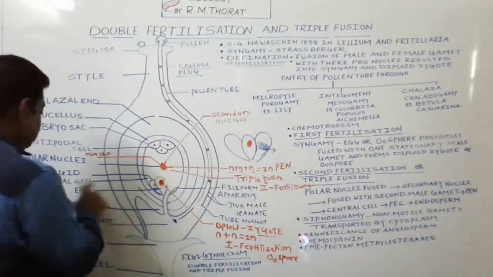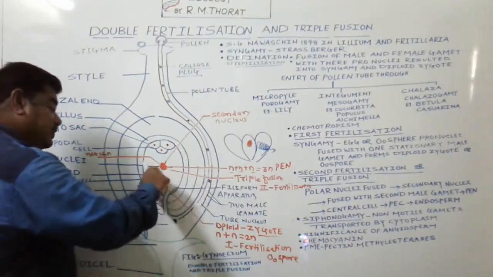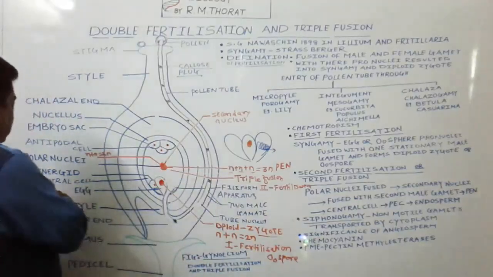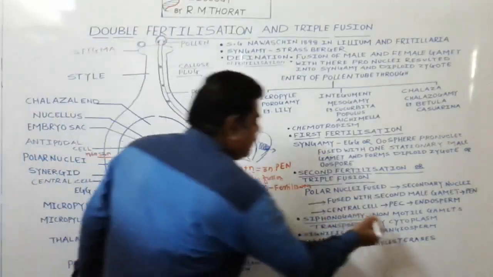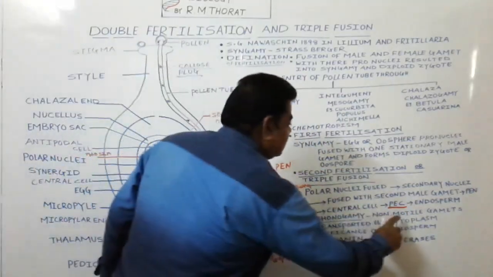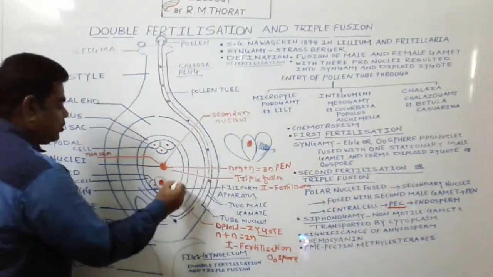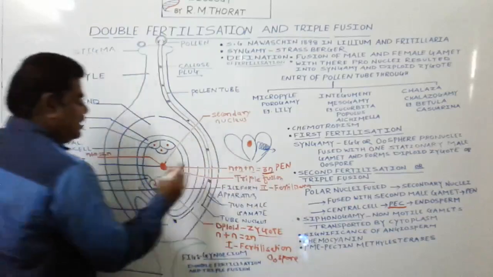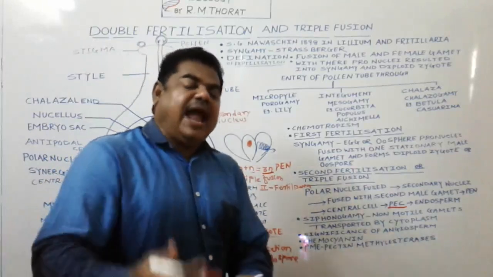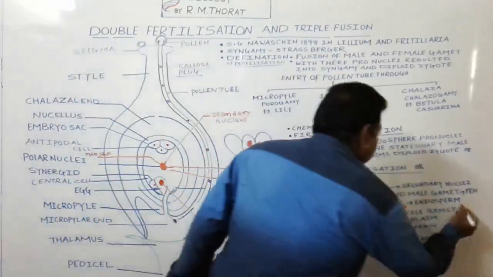Now the central cell, this is a big cell, we call it a central cell. But now the three nuclei fuse here, forming a triple fusion. After triple fusion, this central cell we call a PEC, a primary endosperm cell. This primary endosperm cell consists of 3N, and this cell undergoes mitotic cell division, divides and redivides, and it forms endosperm. Endosperm formation takes place here.